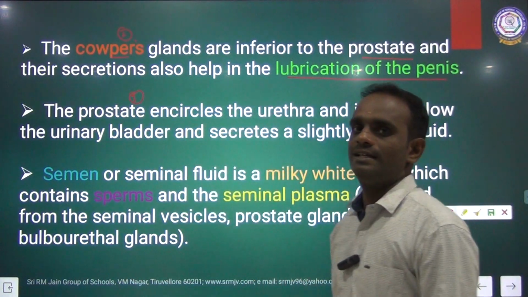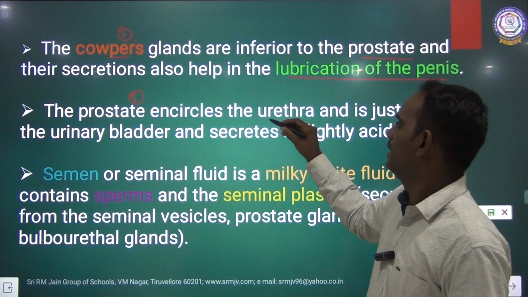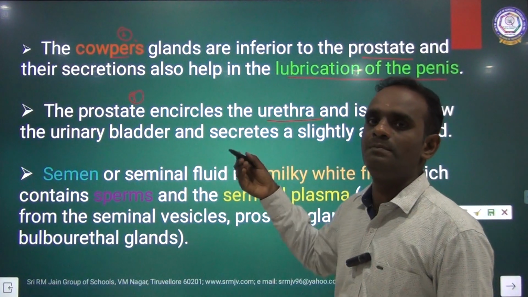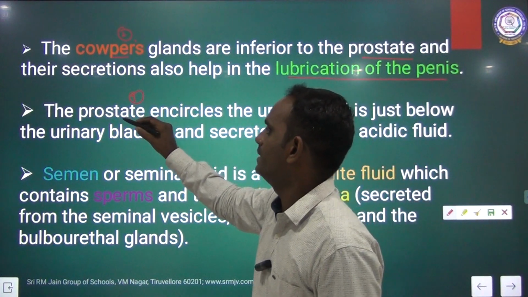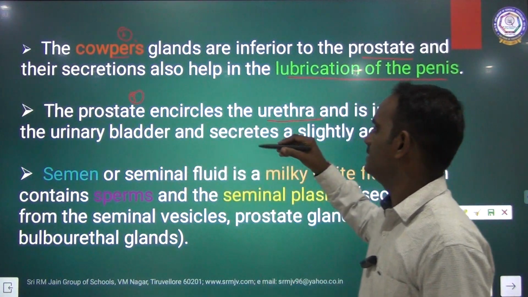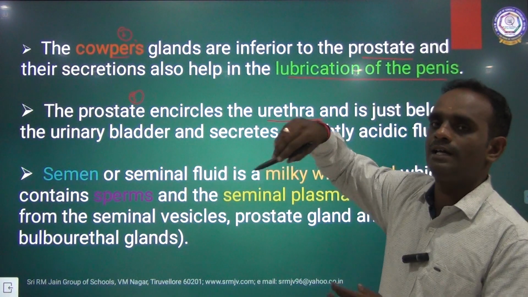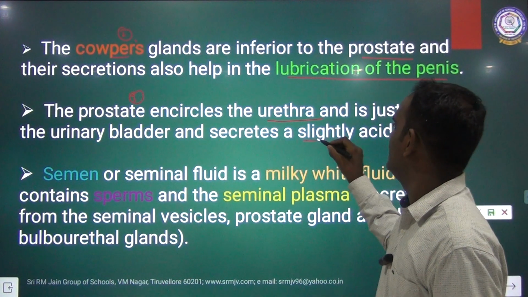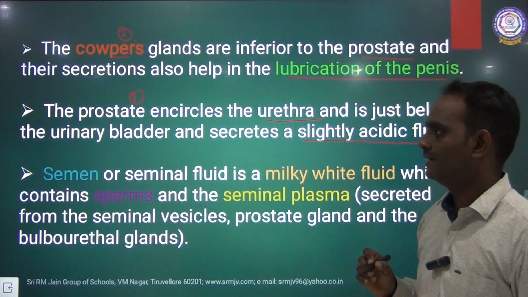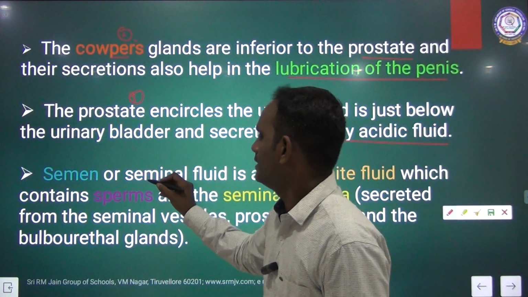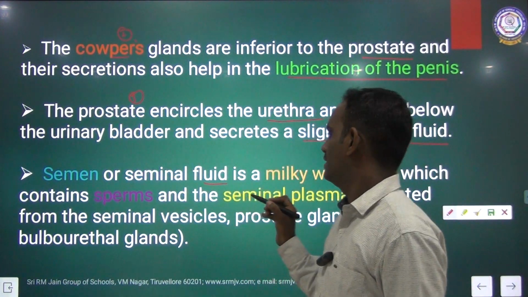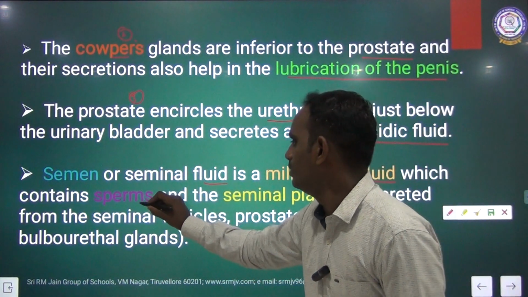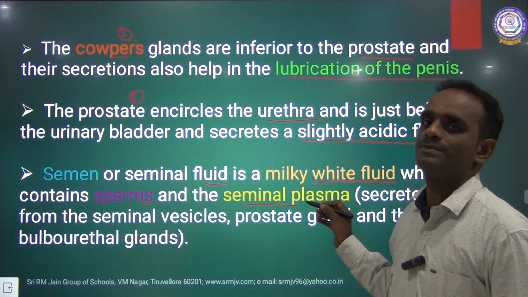The prostate encircles the urethra, is just below the urinary bladder, and secretes a highly acidic fluid. Semen or seminal fluid is a milky white fluid which contains sperms and the seminal plasma.